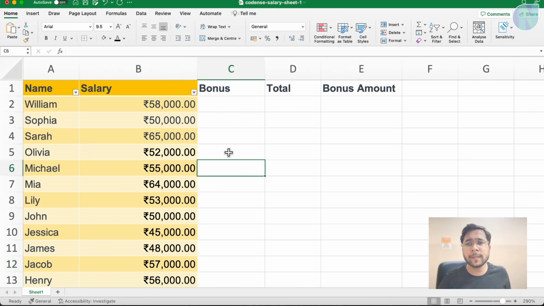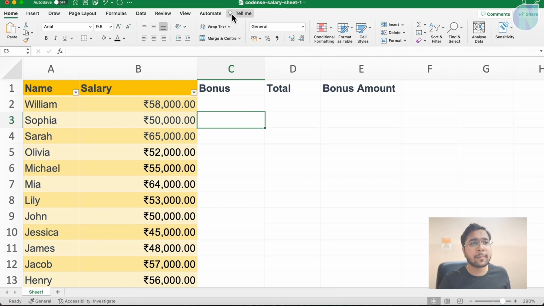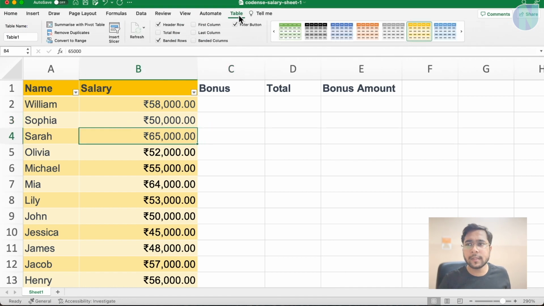This is a table. How to open the table formatting? Click here. On the top you can see Table is coming up. When I click here, this table is gone, but when I click inside the table, now table formatting options come. Let me again click outside. You can see table format is gone. So when you click in the table, you get table formatting.